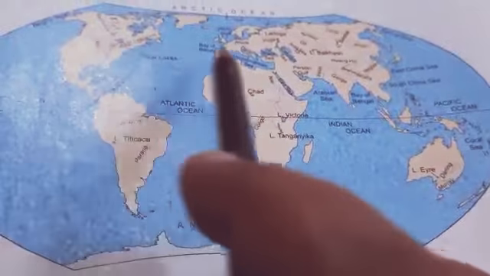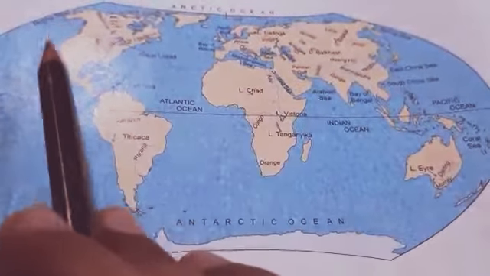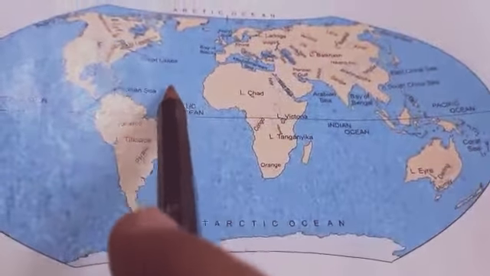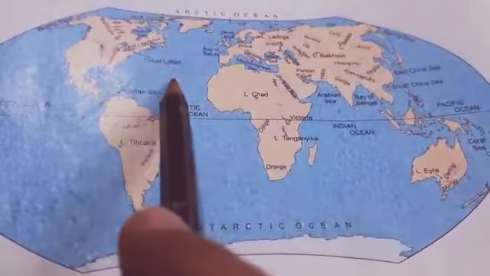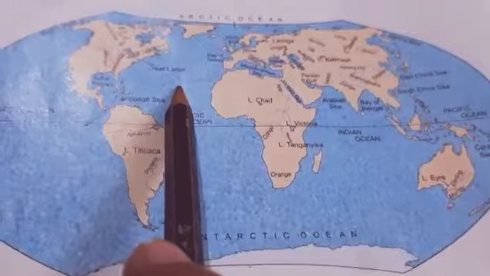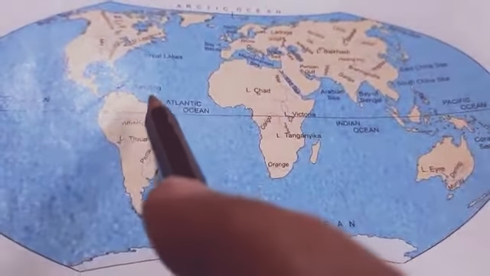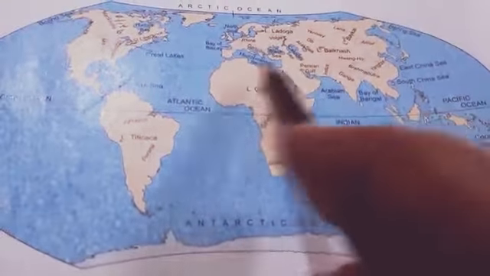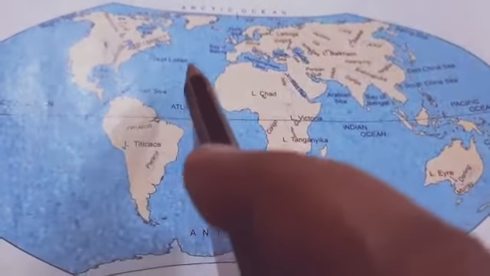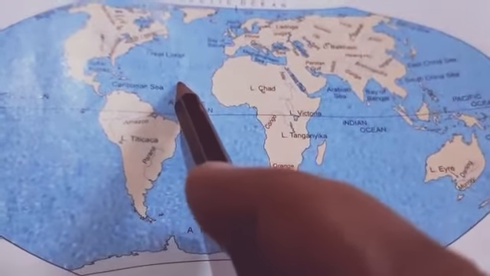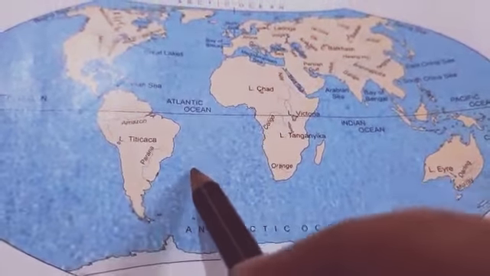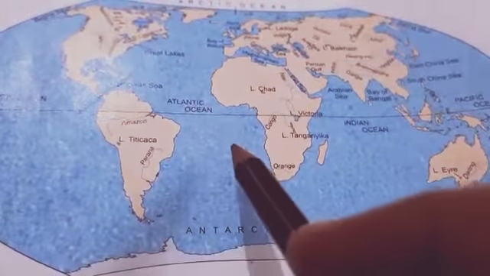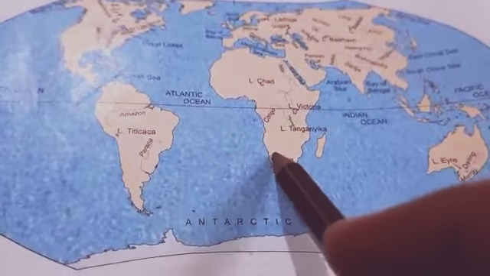Check these land masses, these continents, and the blue color is water. You can see the proportion of land and water is different in the northern as compared to the southern. In the northern hemisphere, land mass is in more percentage as compared to water. When you check the southern hemisphere, water is in more percentage.